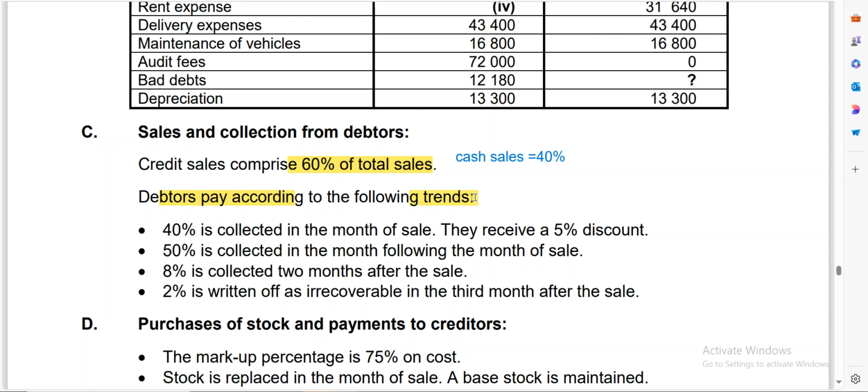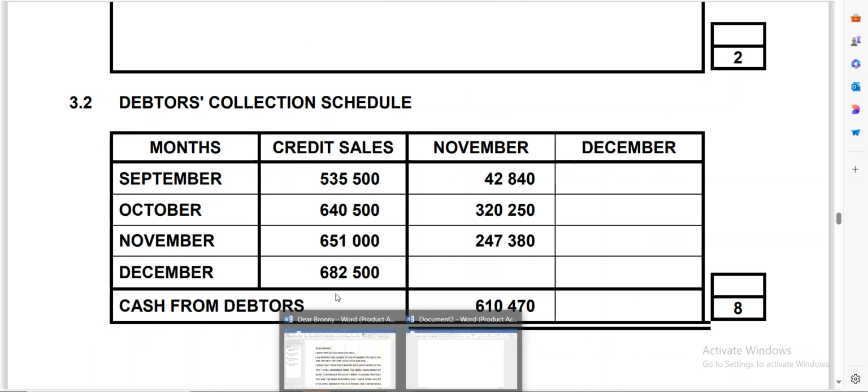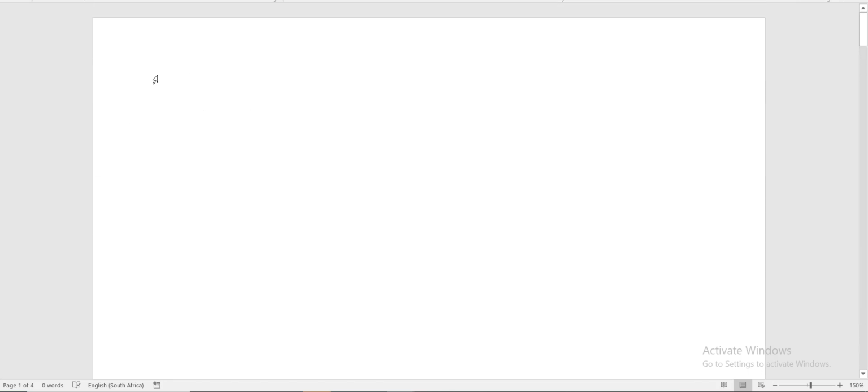So you need to make sure that you study the pattern. They're saying that 40% is collected in the month of sale. They receive a 5% discount. So in other words, this is what they mean when we do our interpretation. In the same month, we are going to collect 40%. So same would equal 40% of that particular credit amount, and then you multiply it by 95 divided by 100.